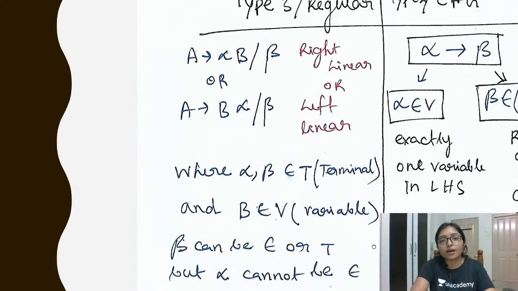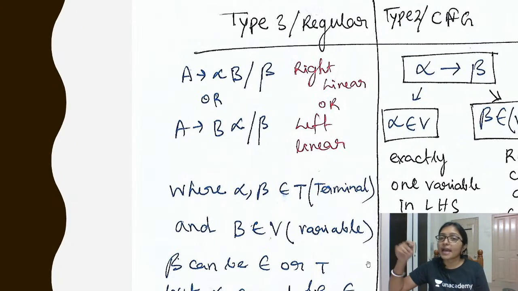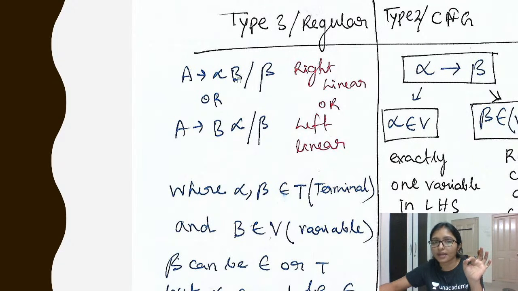This is the regular grammar. In regular grammar it can be right linear or it can be left linear. Right linear means alpha B. Here you see this is alpha B and this is the beta. Alpha and beta are terminals, and the capital letters are the variables. What I have told you: the capital letters are the variables and the small letters are the terminals. So this alpha is a terminal and this beta is also a terminal, but this B is the variable, right?